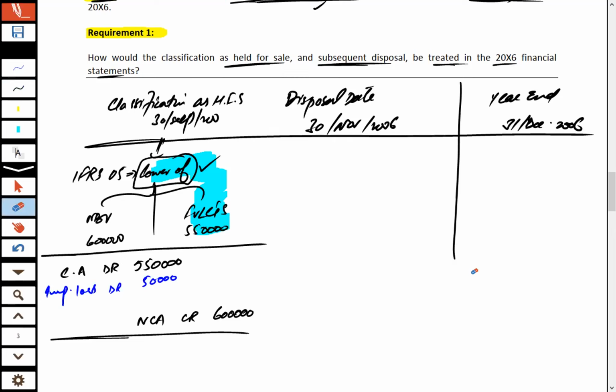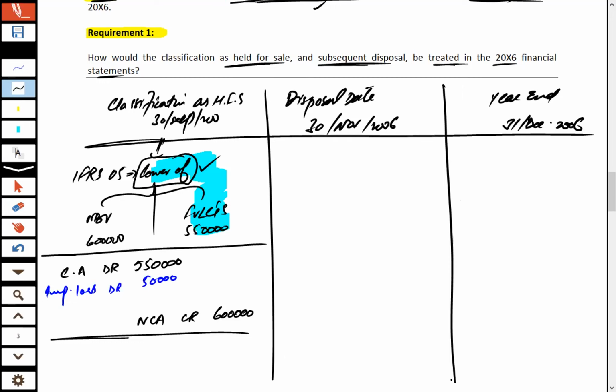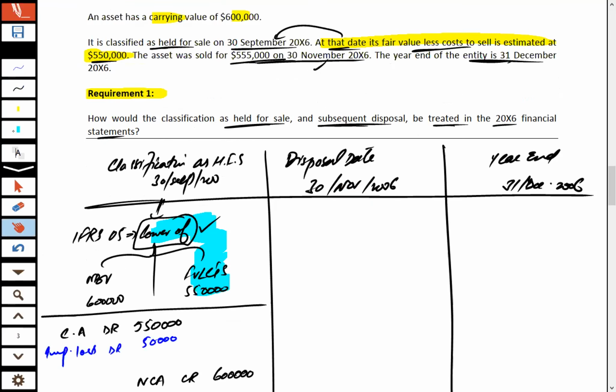Now, what can we do next? We classified this current asset at 550,000 at the lower of concept, and we credited the asset with its book value of 600,000, and the differential amount is recorded as impairment loss. Remember, on 30th November 2006, after two months, the asset is sold for 555,000. The value of the asset according to this journal entry was 550,000.